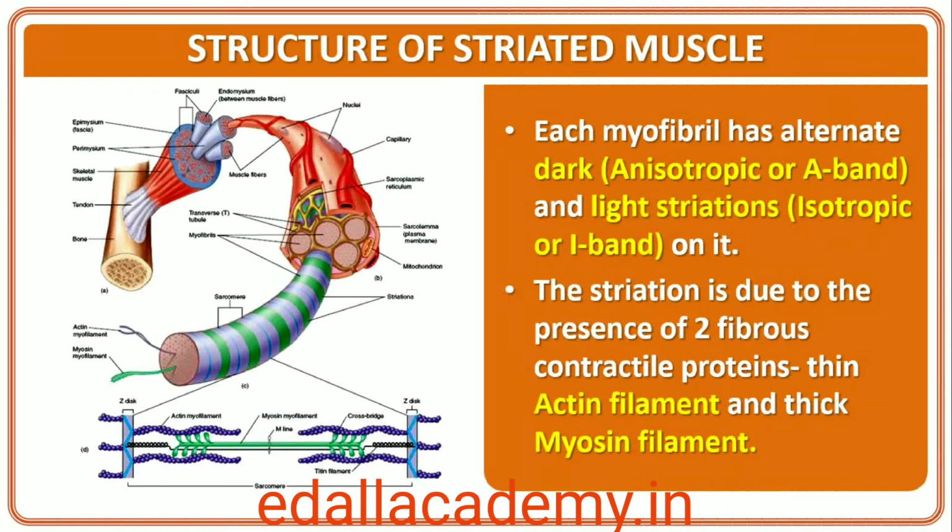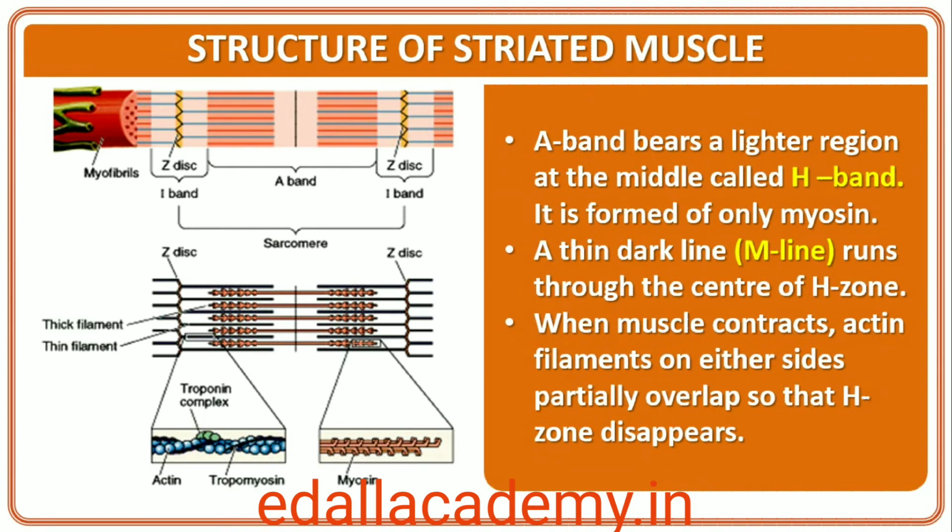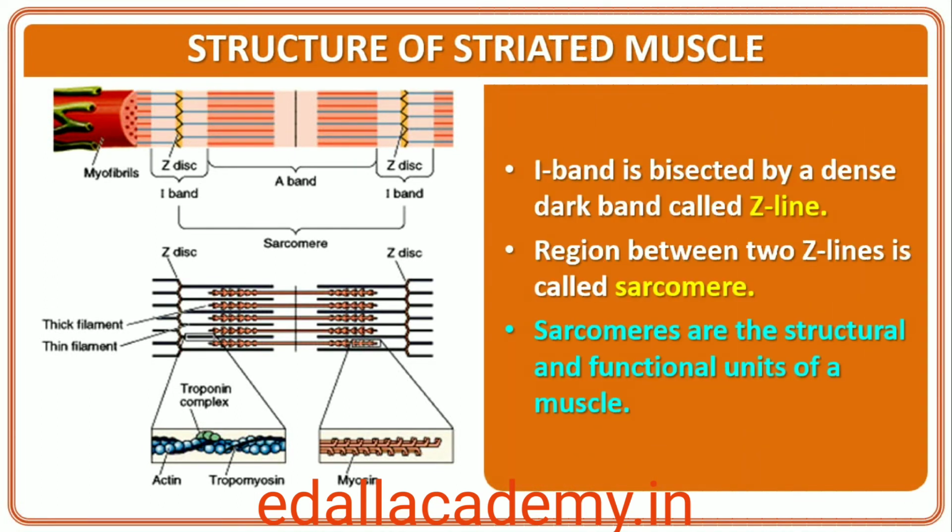The light bands contain actin and is called I band or isotropic band, whereas the dark band called A or anisotropic band contains myosin. Both the proteins are arranged as rod-like structures, parallel to each other and also to the longitudinal axis of the myofibrils. Actin filaments are thinner as compared to the myosin filaments, hence are commonly called thin and thick filaments respectively. In the center of each I band is an elastic fiber called Z-line which bisects it. The thin filaments are firmly attached to the Z-line.